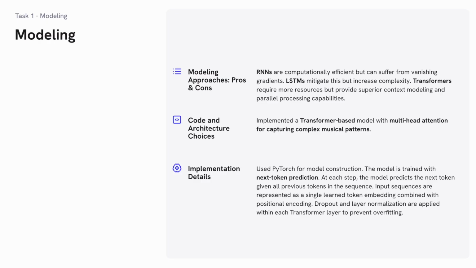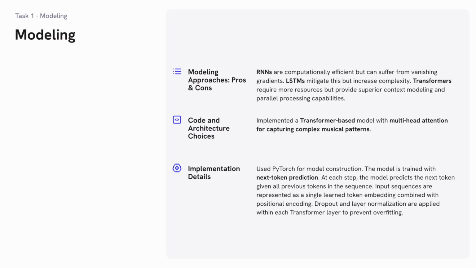What are the pros and cons of each model? RNNs are computationally efficient but can suffer from vanishing gradients. LSTMs solve this problem from RNNs, but increase the complexity. Transformers require more resources, however, they provide superior context modeling and parallel processing capabilities. That's why we picked Transformer for our task.